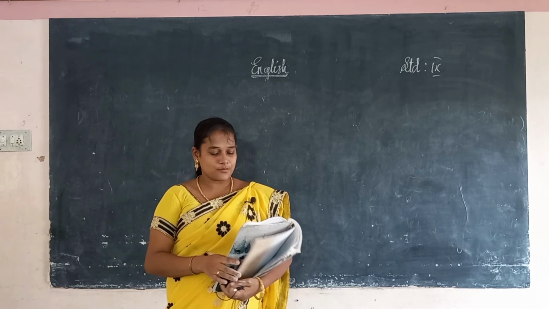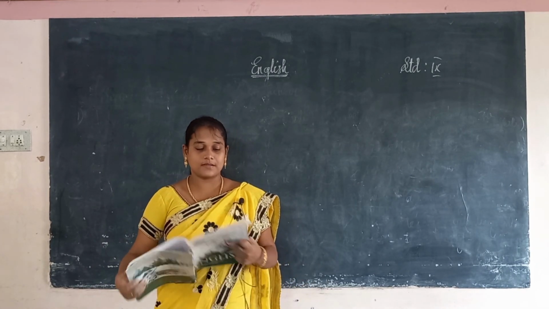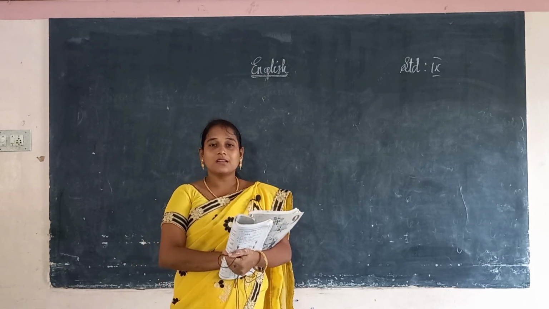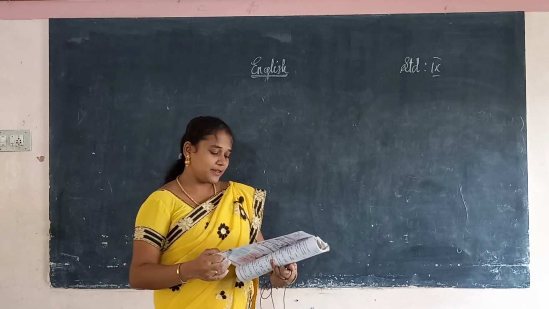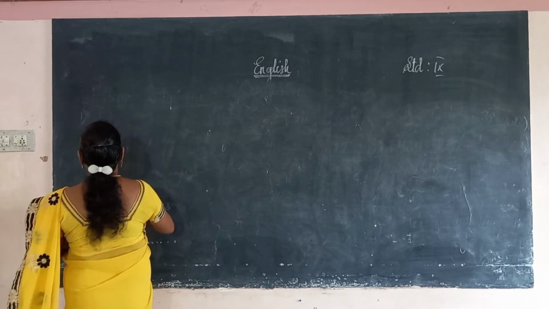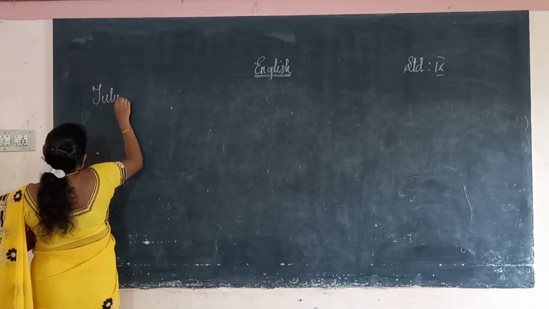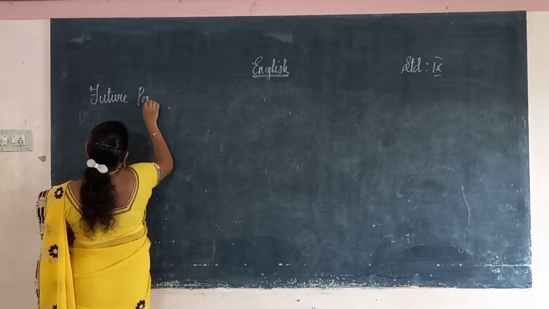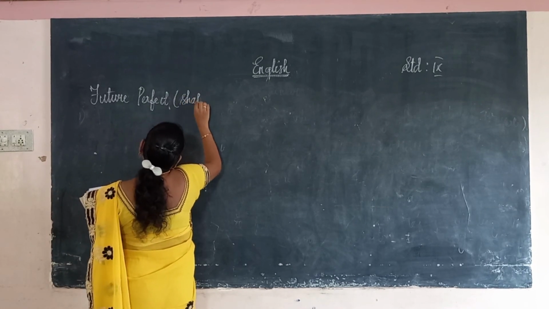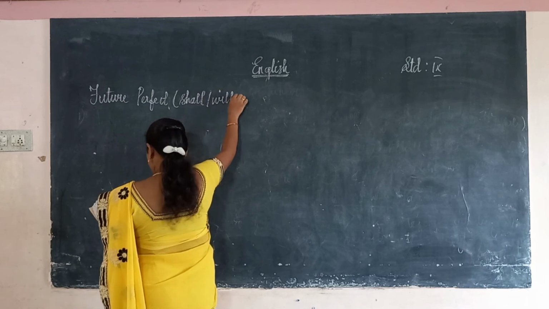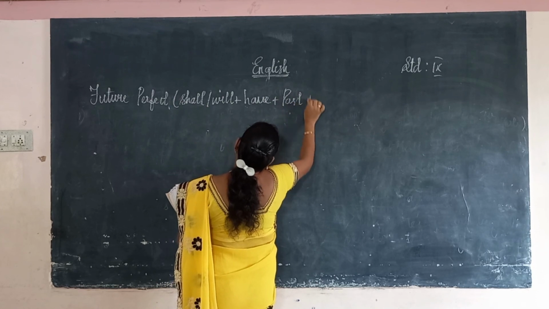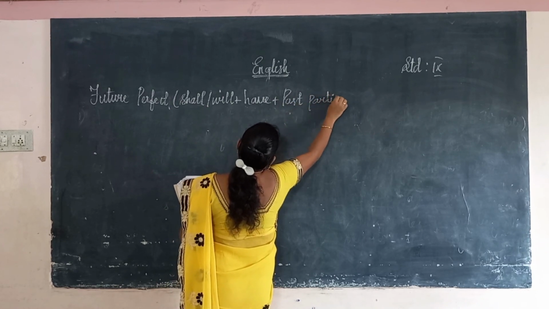Okay, the next one we will discuss is future perfect tense. The pattern of future is shall or will plus verb. In the future continuous, there will be ing: will be plus verb plus ing. In the case of future perfect, it should be in the form of shall or will plus have plus the verb in the past participle form.